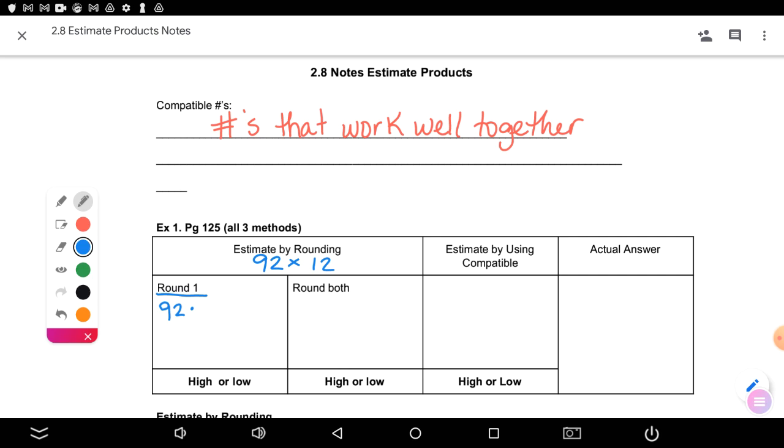Avery? 10. So I only changed one number. What is 92 times 10, Cam? 920, because 92 times 1 is 92, and we add the 0. Okay, everybody in here can do that mental math problem.